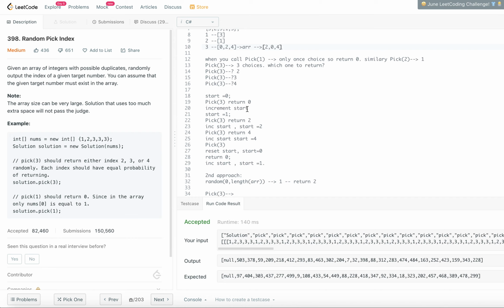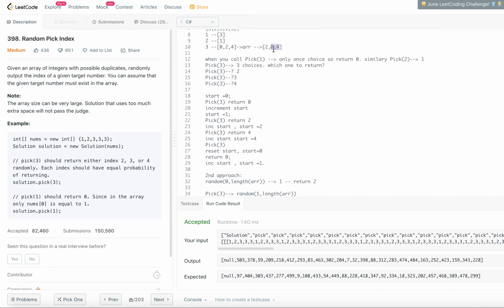So now what we are going to do is we will generate a random number between 1 and length of the array, because we already returned 2 once, right? So now we will generate a random number between these two, that's it, and proceed further. So that process we will keep on repeating.